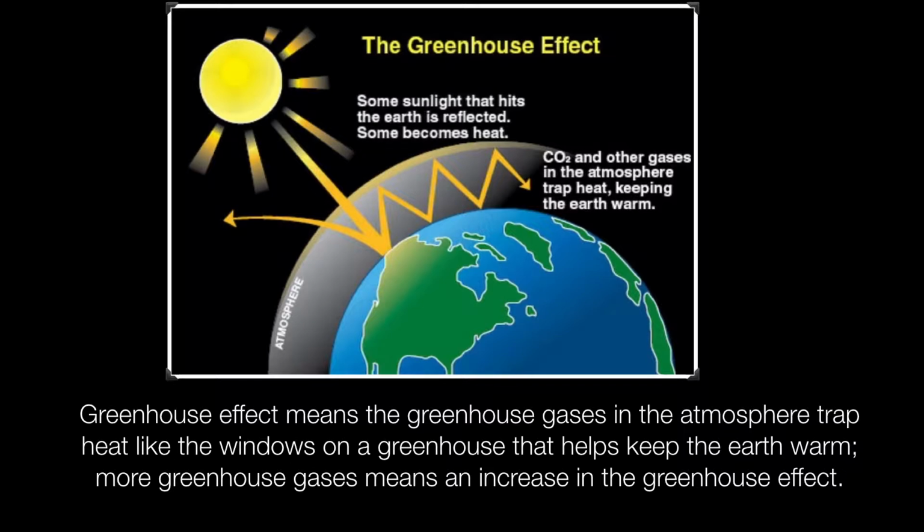The sun emits radiation, which is trapped by gases in the Earth's atmosphere. This helps keep the Earth warm, and it is called the greenhouse effect. Greenhouse gases in the atmosphere trap heat the same way glass traps heat in a greenhouse. As the level of greenhouse gas emissions increase, the amount of heat trapped in the Earth's atmosphere also increases.